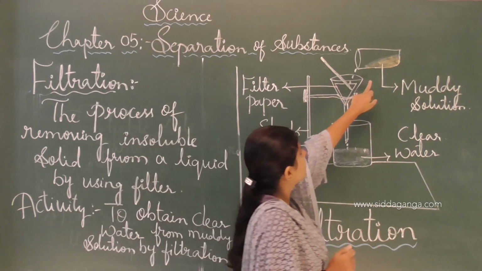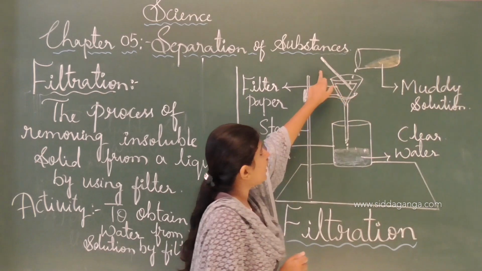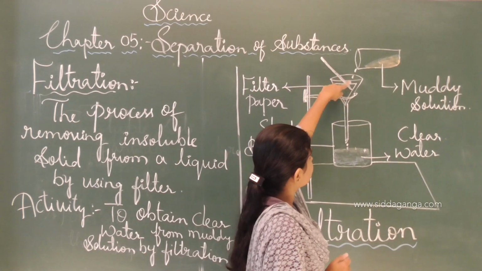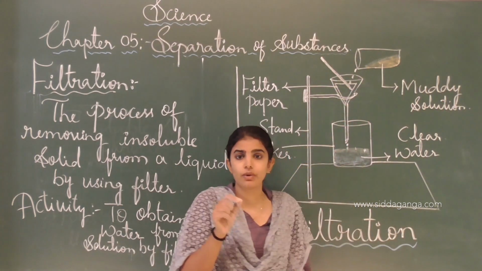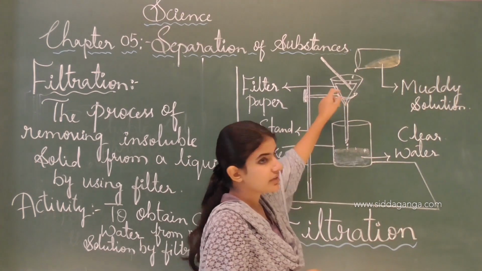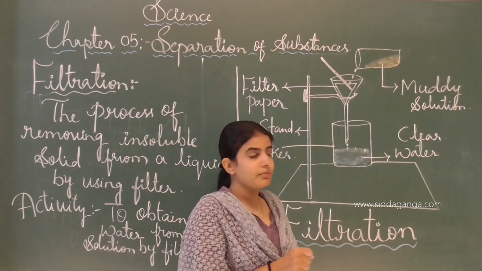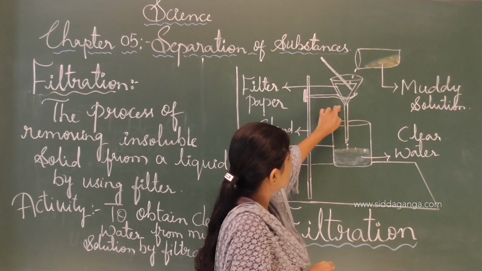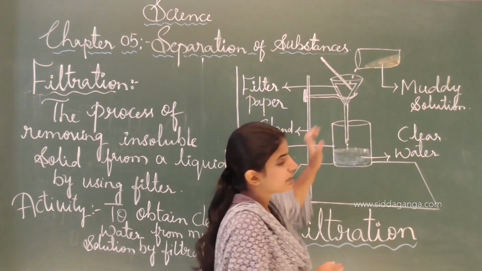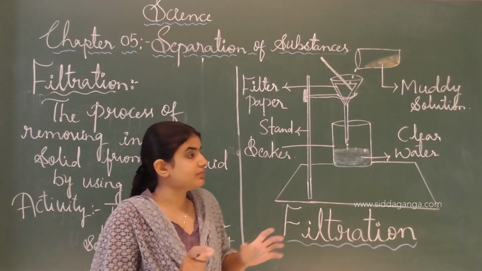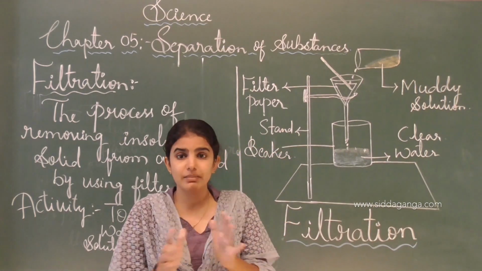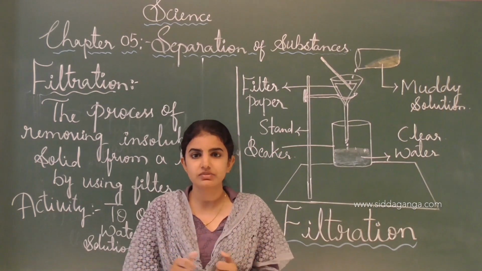Later, pour the solution slowly along the glass rod by touching the liquid to the glass rod, so that drop by drop it falls into the filter paper, and like that slowly it drops the clear liquid, separating the impurities which are present in the muddy solution. See, like that we can separate them by using the filtration process.